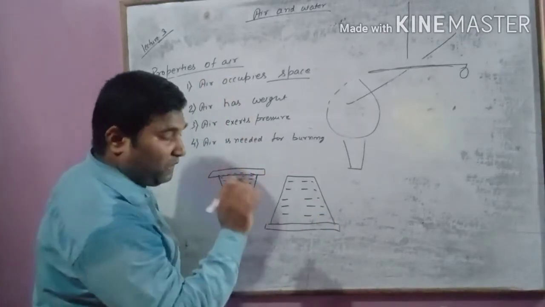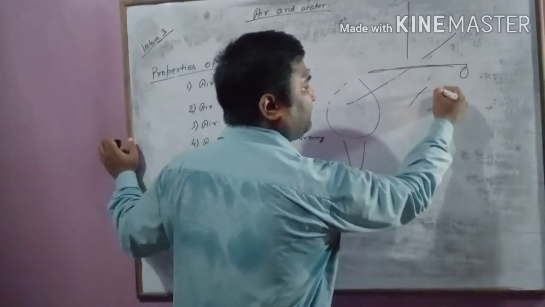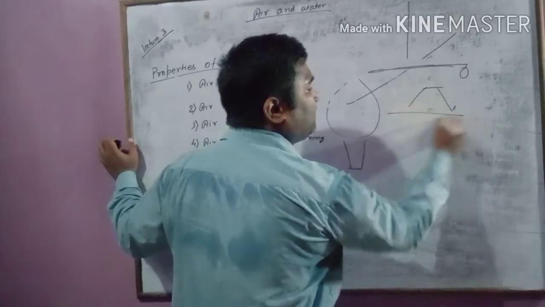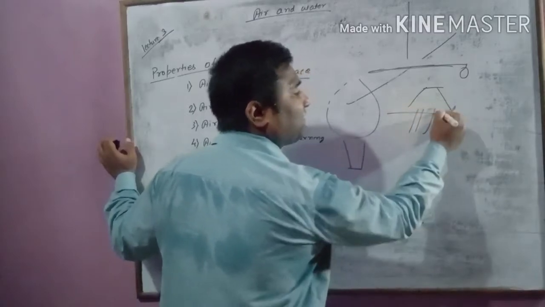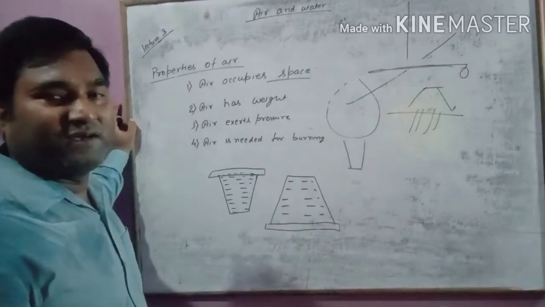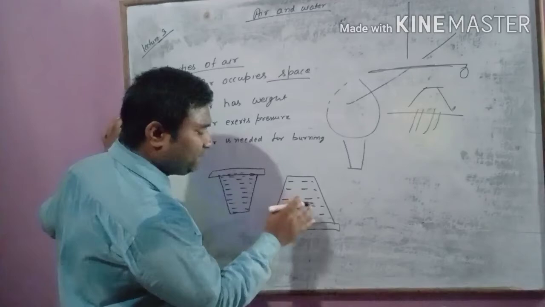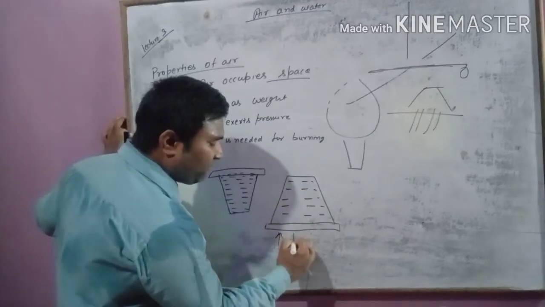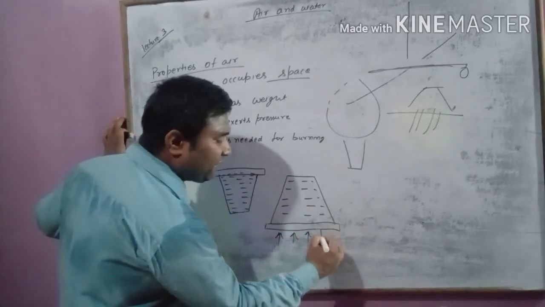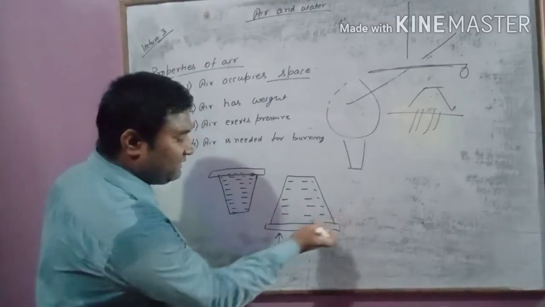Why? Because in the first activity I told you, water wanted to enter the glass, but air did not allow water to enter into the glass. Here in this glass water is already present. Air from the surroundings wants to enter into the glass, but water does not allow it. Means there is a barrier.